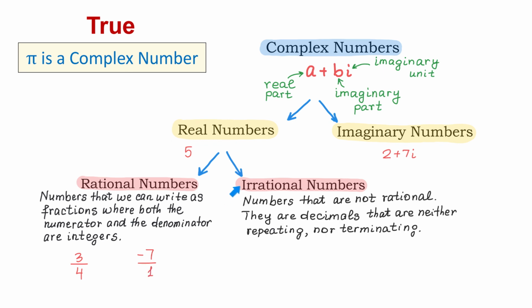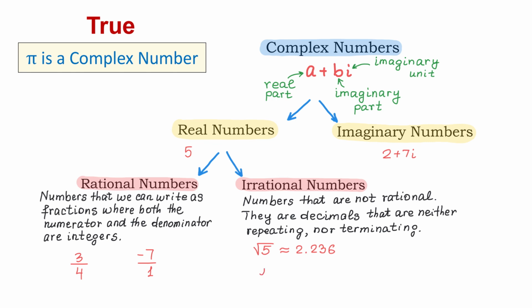Now, the irrational numbers are the numbers that are not rational. In decimal form, they are decimals that are neither repeating nor terminating. For example, square root of 5 is an irrational number. As a decimal, this is approximately 2.236. However, this decimal is not terminating and is not repeating.